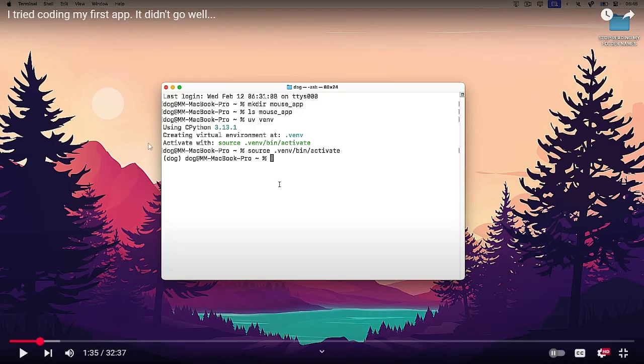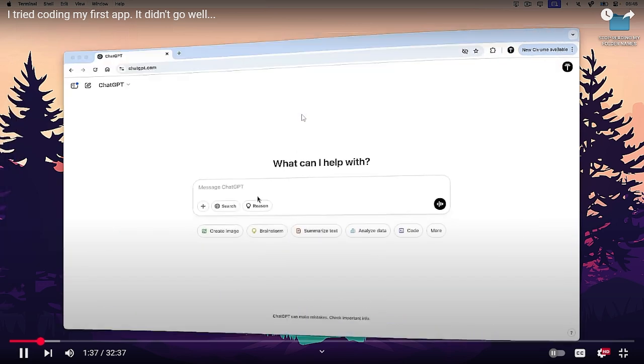And this... let's go back. If you see, it says ls mouse app. I wonder if I meant to do cd mouse app. I just wonder. This is where my knowledge ends and ChatGPT begins.